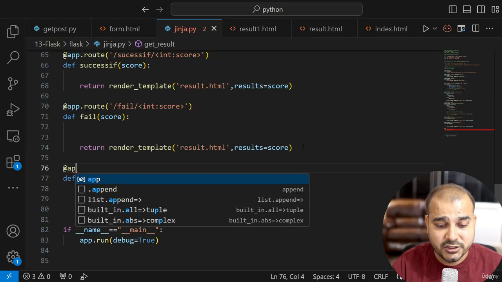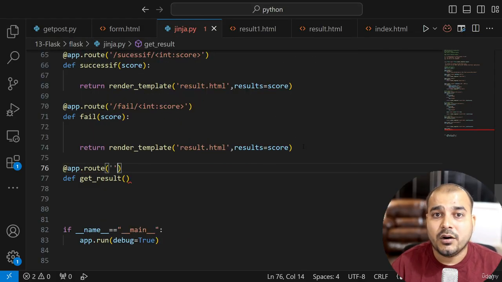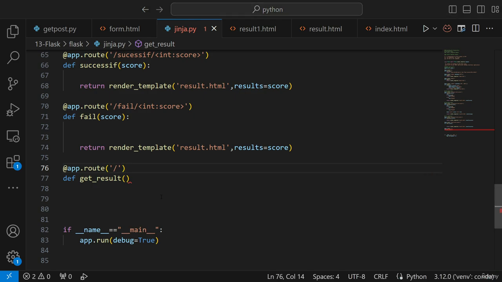Now this route is very much important. So here I'm just going to write app.route. With respect to this app.route, what I am actually going to do is create one route over here, and this route can be get results.